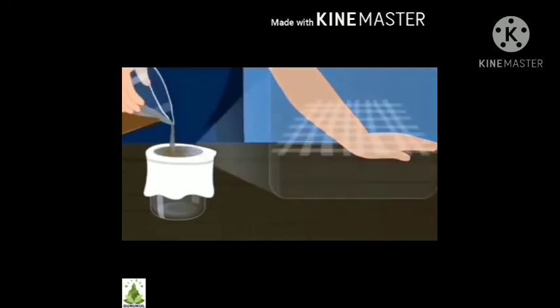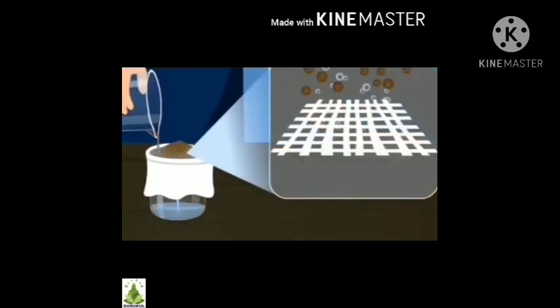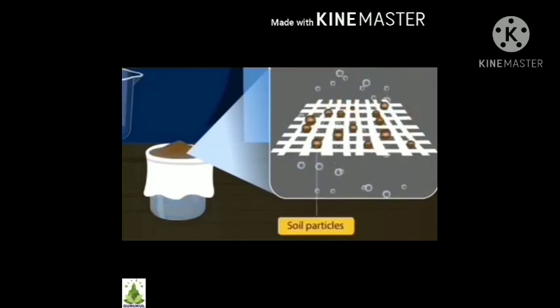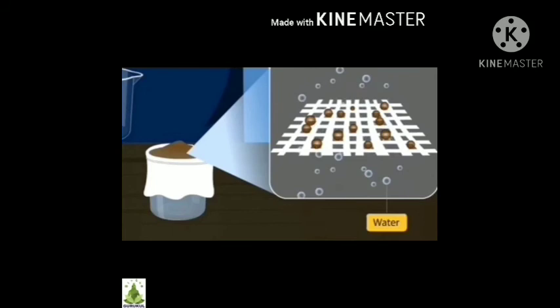Now, pour the water of the second beaker through the cloth. What do you observe? You will observe that soil particles remain on the cloth while water passes through the cloth and gets collected in the beaker.